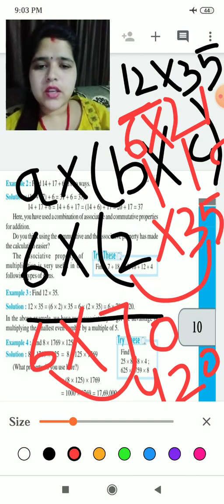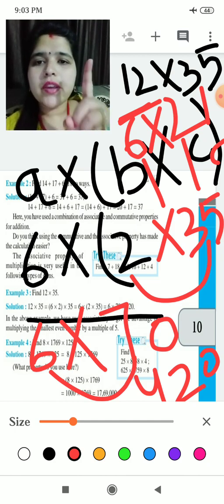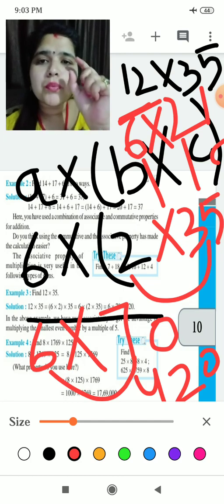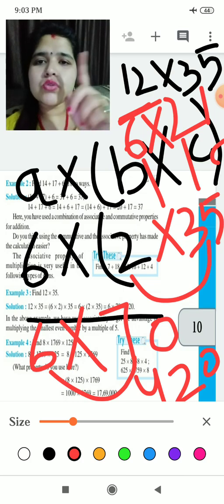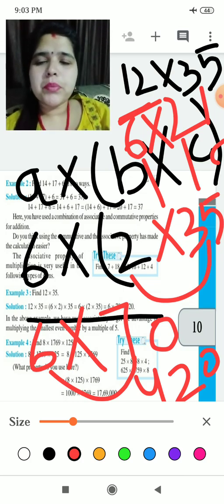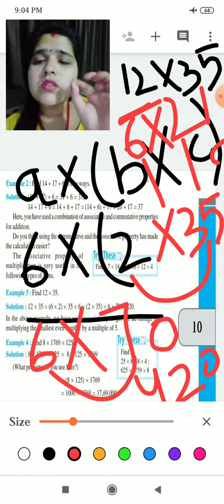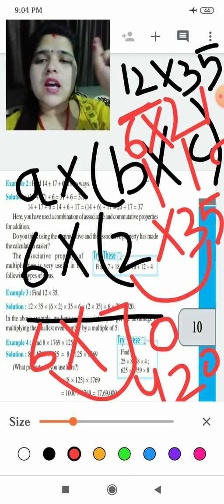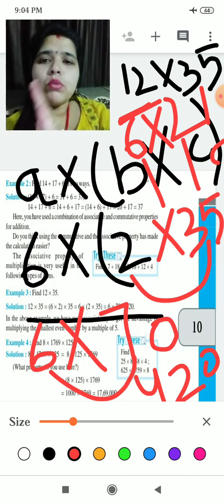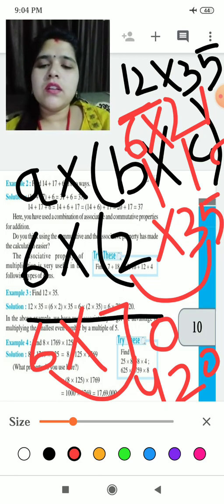Understood? Yes, I know you. If you will solve, note down in your notebook, you will be able to solve these questions. Okay, first of all, you should have A, B, C. If you are not having this, you break one number into two parts. Okay, like I have broken 12, 6 into 2 or 2 into 6. Same way you can break it, and you don't have to do anything, but you just write down the formula. Take first one as A, second one as B, last one as C. Put it in the formula in both the sides. You will get the same answer. Okay? Yes, note down this and practice it.